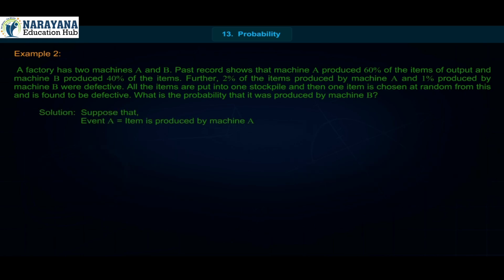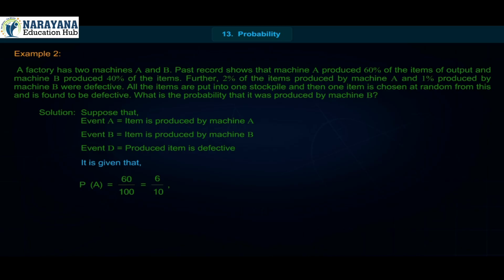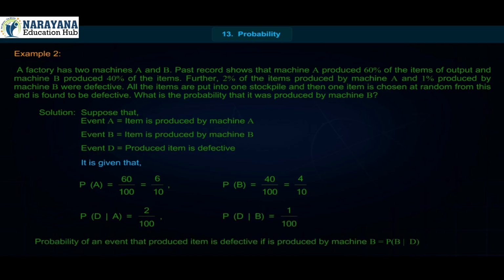Solution. Suppose that event A is equal to item is produced by machine A. Event B is equal to item is produced by machine B. Event D is equal to produced item is defective. It is given that P(A) = 60/100 = 6/10, P(B) = 40/100 = 4/10, P(D|A) = 2/100, P(D|B) = 1/100.